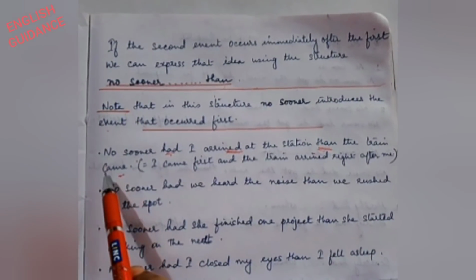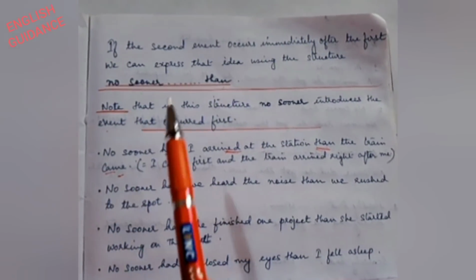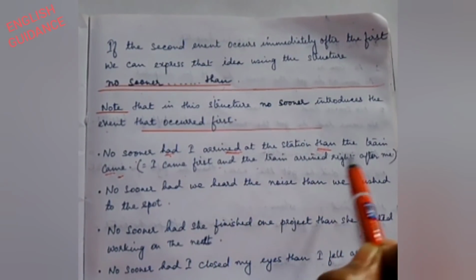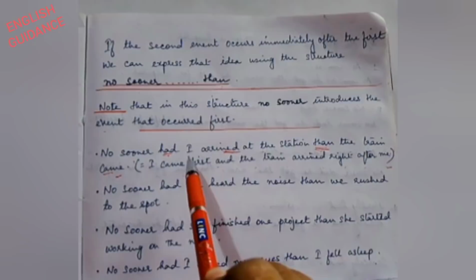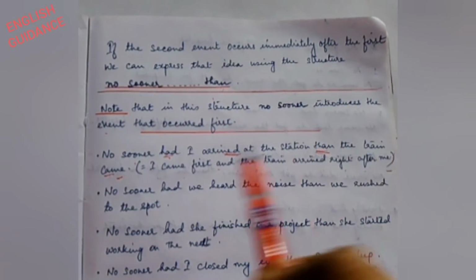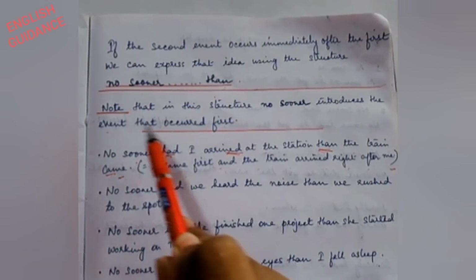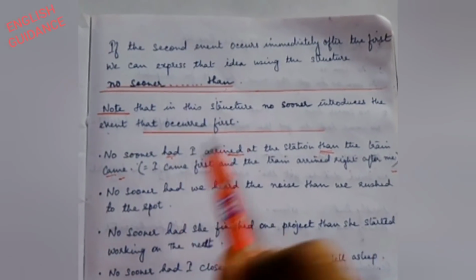So came will also be in past. So I came first and the train arrived right after me. This is the actual meaning of the sentence.